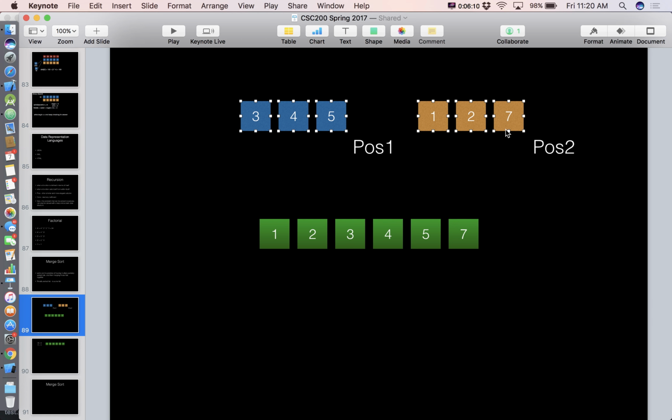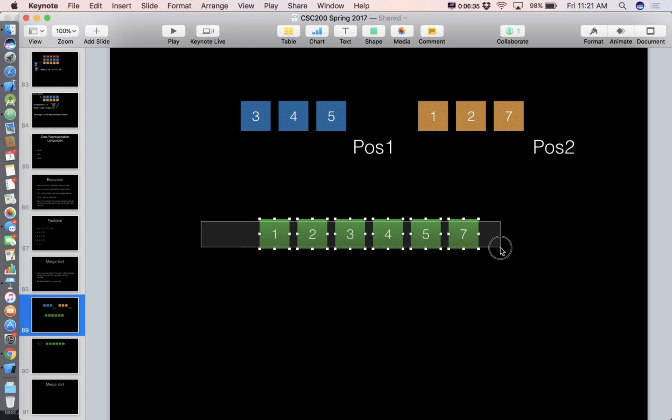You could have gone about it that way too and done this as a for loop. All right, and when we implement it here in a minute, we can make that call. Any way you cut it, we're going to go until pos1 and pos2 have walked off the end of their lists, or we've done it, in this case, 6 times, and those are the exact same things, right? That equals the same thing. All right, so now I have this brand new list that I created here that has the stuff in order.